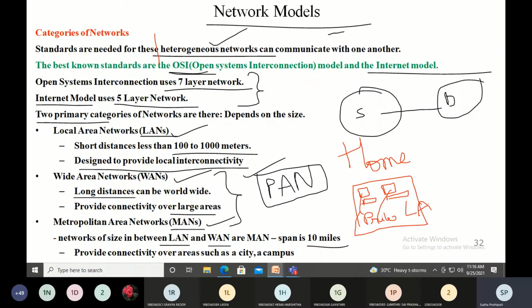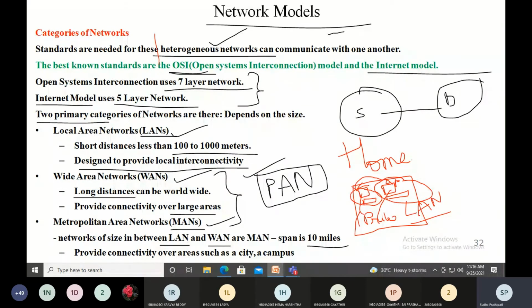To connect the printer and scanner and all that, you also require a LAN. I hope everybody understood. So resources can be shared, maybe a hardware resource or a software resource. Hardware resources like scanners and printers, or else software applications which are there in another computer. Say in this computer there is an application program or data which you want to access from this particular computer. Then you need a connection, which is a LAN.